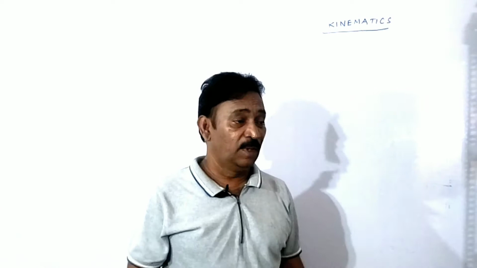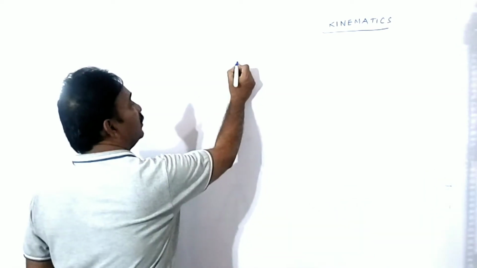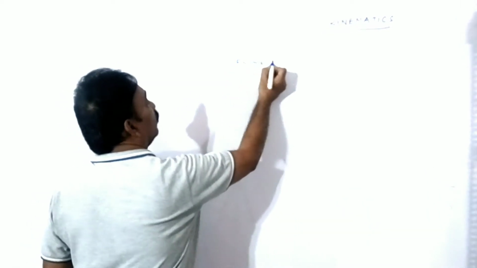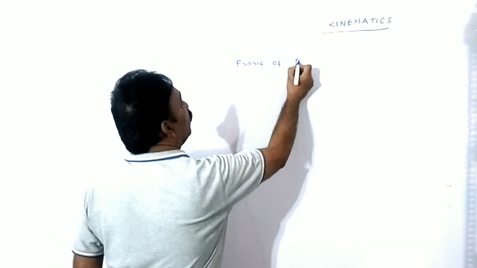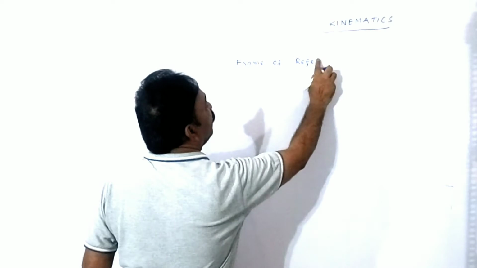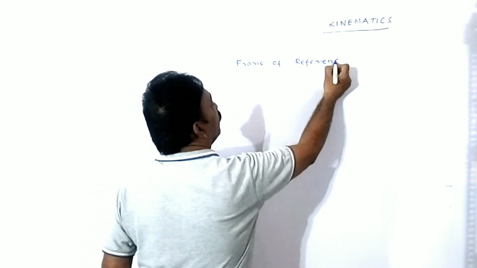To understand kinematics well, first of all you have to understand what the frame of reference is. First try to understand this. Frame of reference.